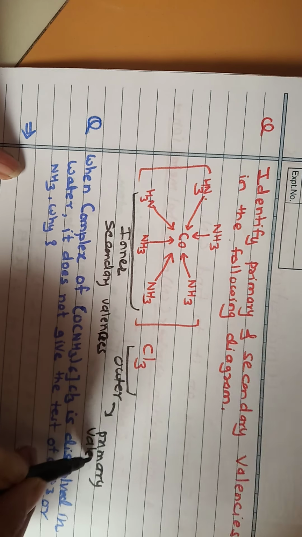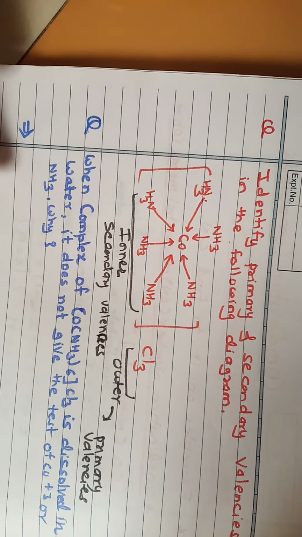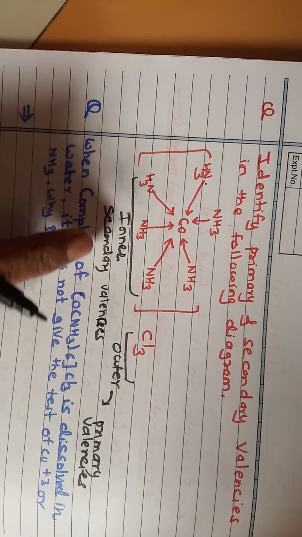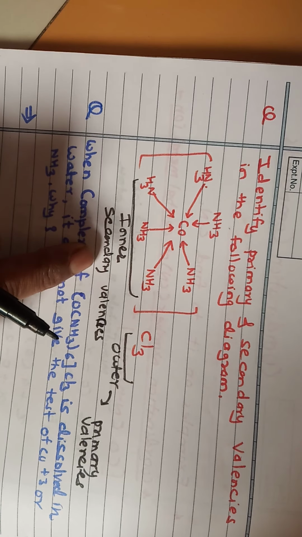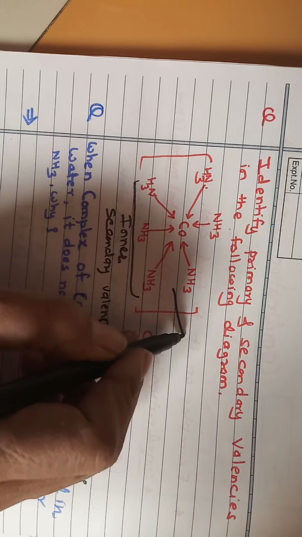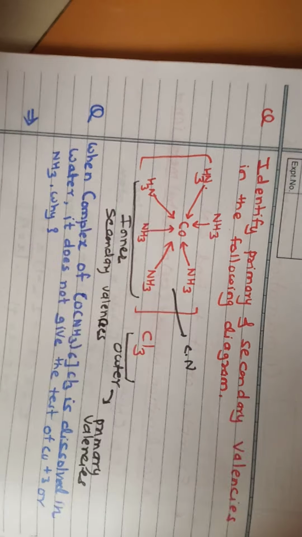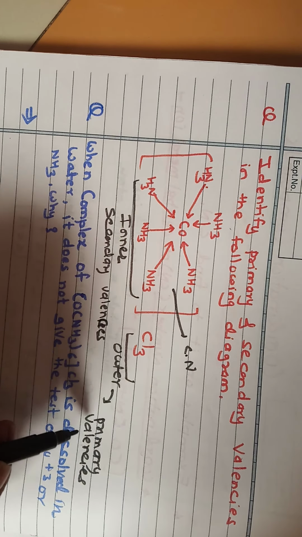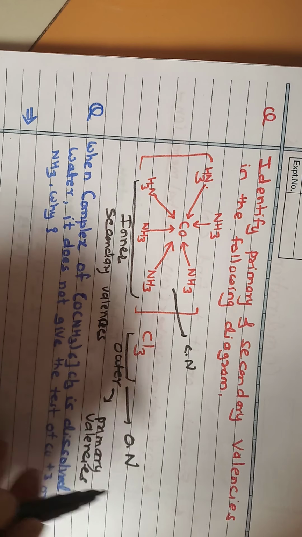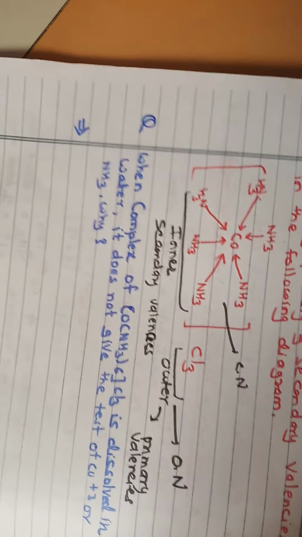So this is the primary valency and this is the secondary valency. The inner sphere has the secondary valency, which is also called the coordination number, and the outer sphere is primary valency, which corresponds to oxidation number. That point we also discussed.